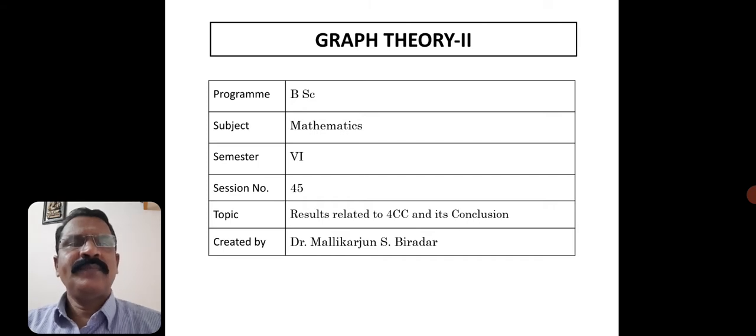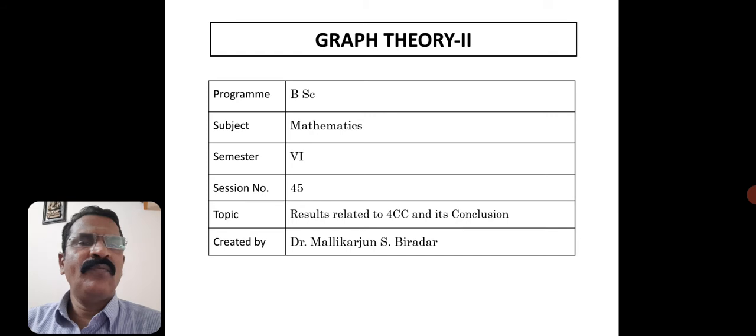Now the 45th session of Graph Theory 2, the topic is results related to 4CC and its conclusion. And we are at the concluding stage of the colorability topic. Okay, so results related to 4CC. What is 4CC? It is the 4 color conjecture.